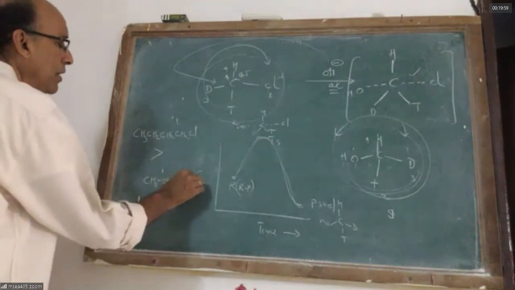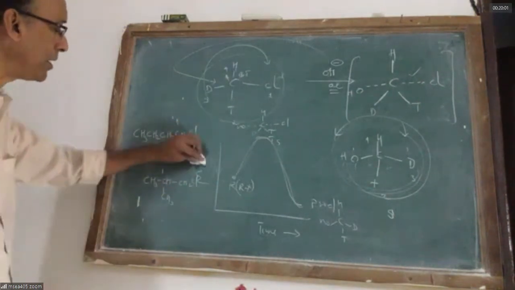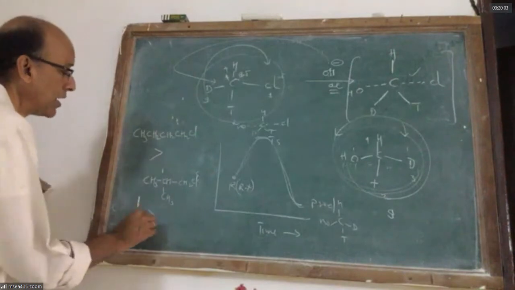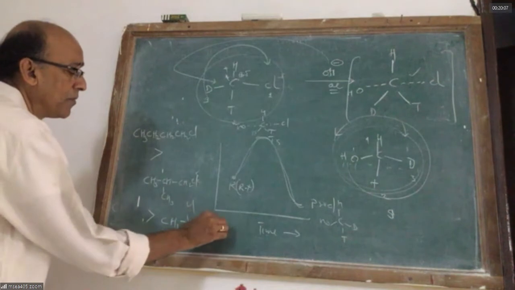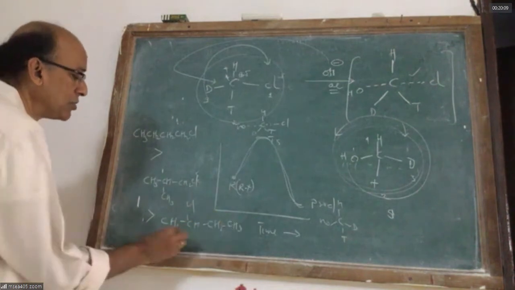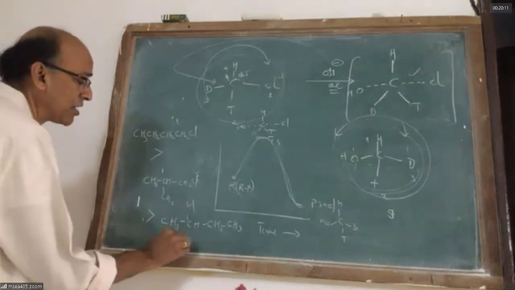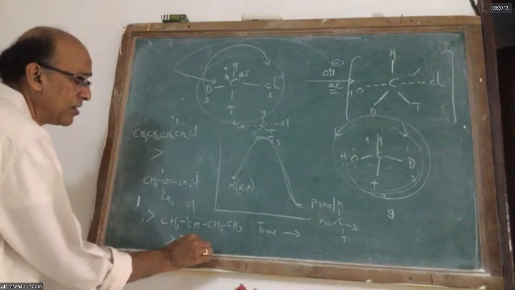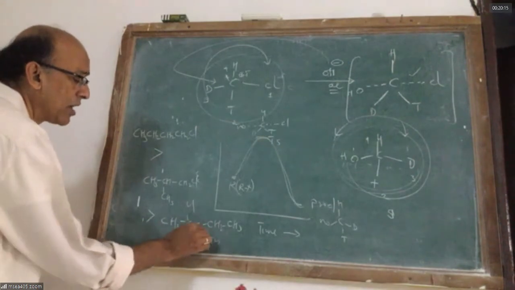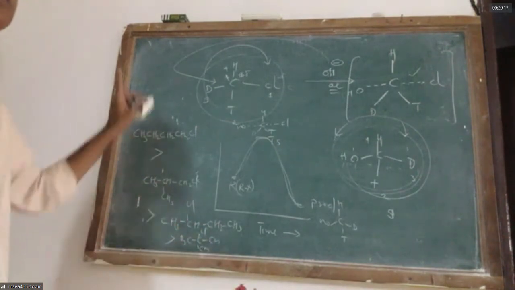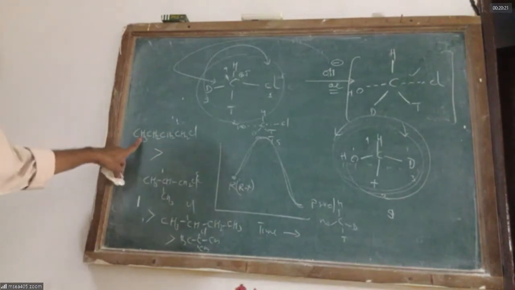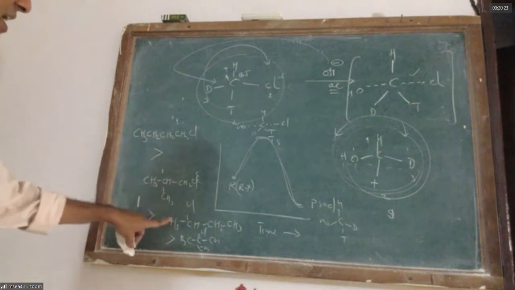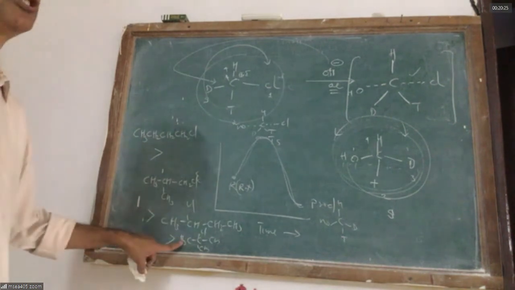Isobutyl chloride is also primary, and it undergoes SN2 more readily than secondary alkyl halides, which are more reactive than tertiary alkyl halides. Tertiary alkyl halides never prefer SN2. So the order of reactivity is primary greater than secondary greater than tertiary.